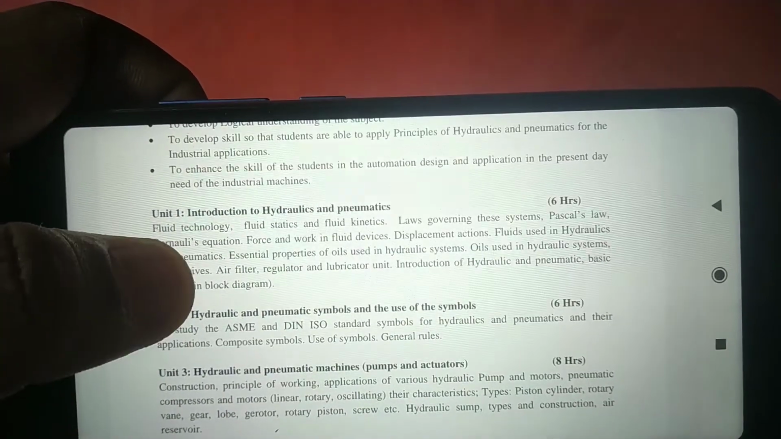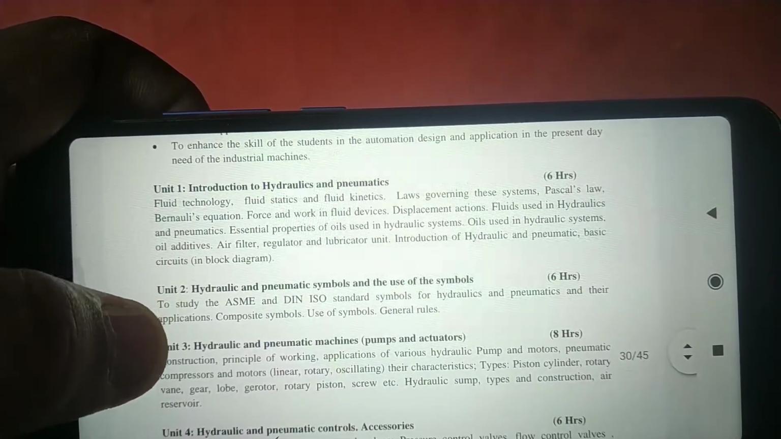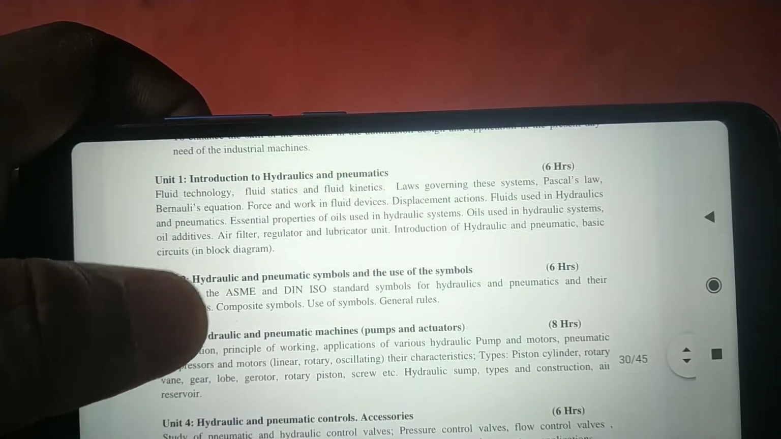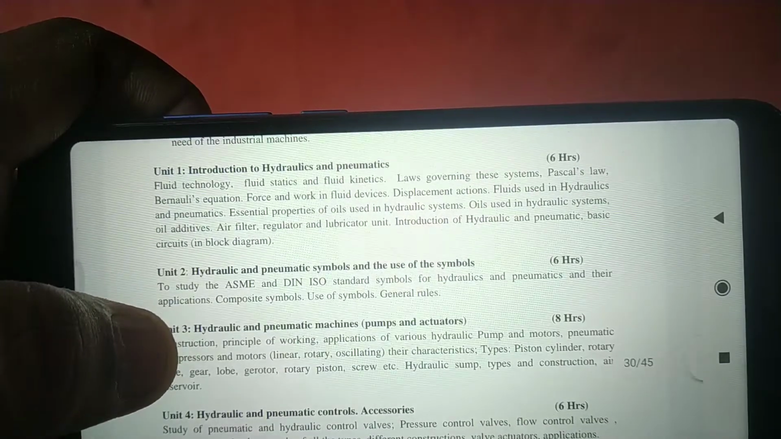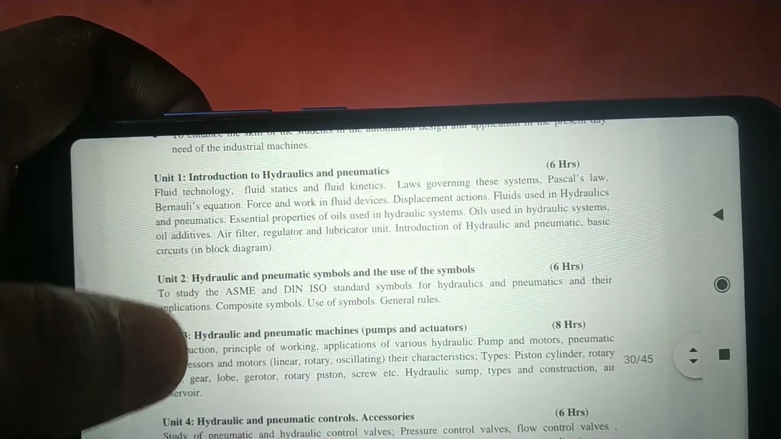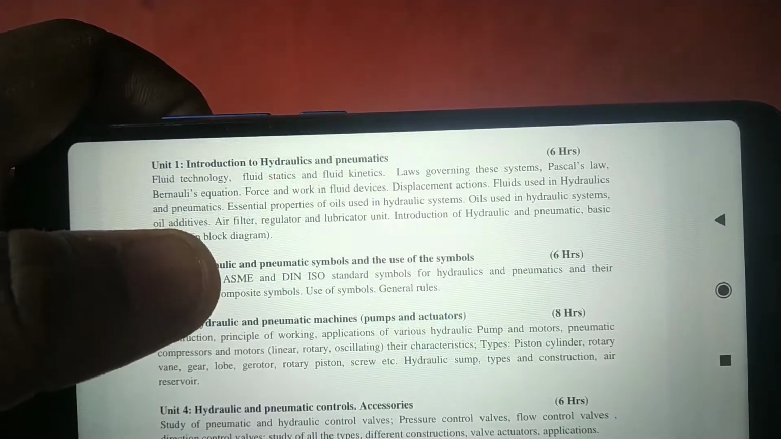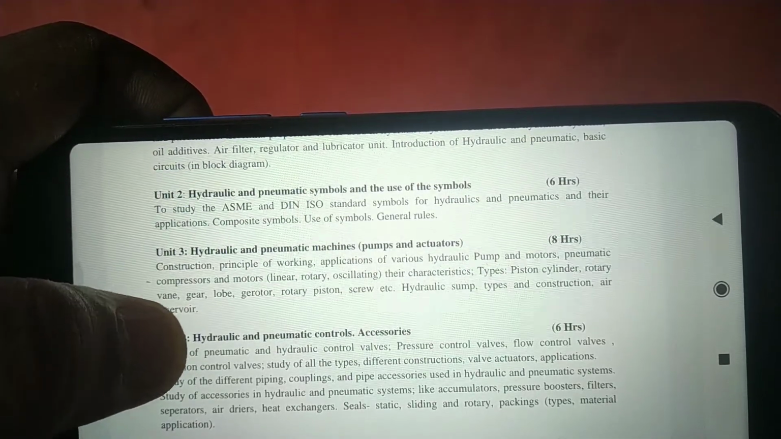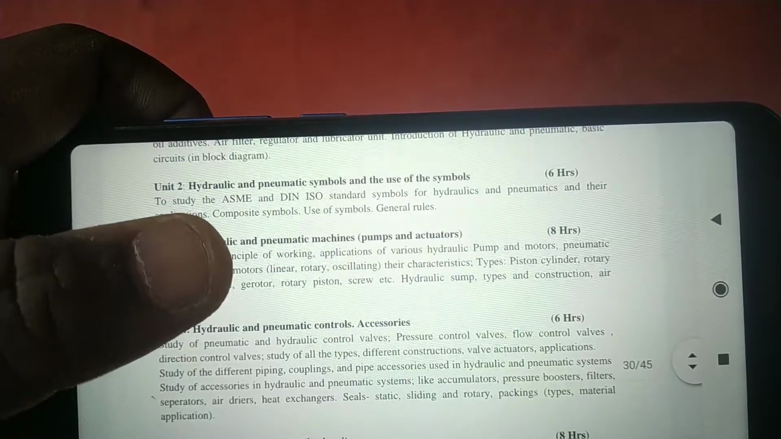Important points are Pascal's law, Bernoulli equation, work and flow displacement, fluid used in hydraulic and pneumatics, essential properties of oils used in hydraulic system are the important points, and the oils which are used in hydraulic system are also important. Oil additives are used, these are also important here before unit, which is also important question in exam point of view. Now in hydraulic and pneumatic second chapter, symbols are important.